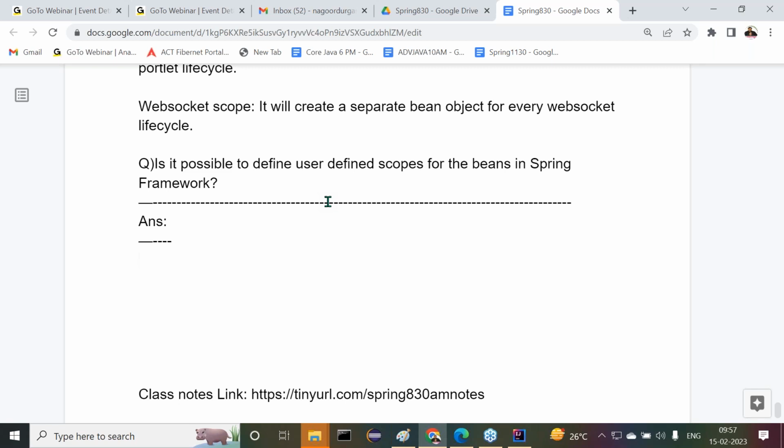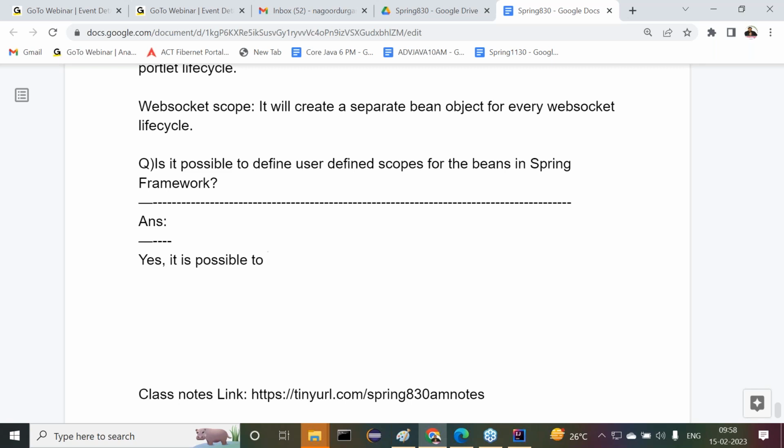Say for example, for every thread I want to create a separate bean. In Java applications we may create a number of threads. For every thread I want to create a Java bean. This is my customization, my custom scope, my user defined scope. Possible or not possible? Yes, definitely it is possible.